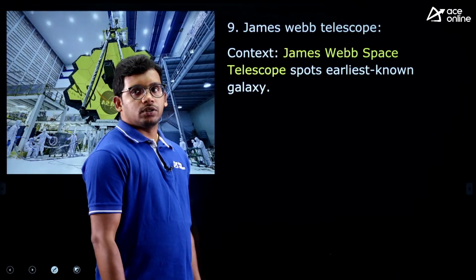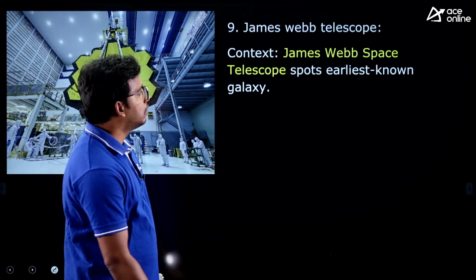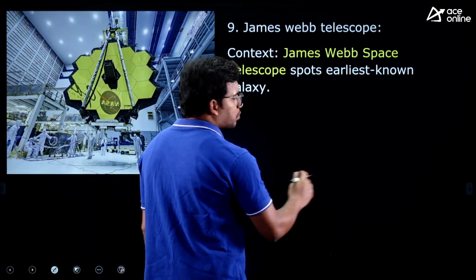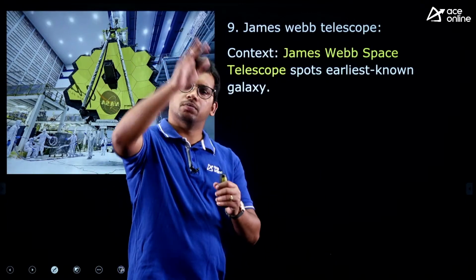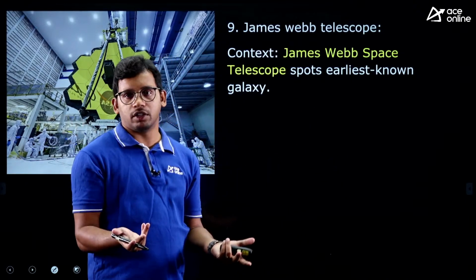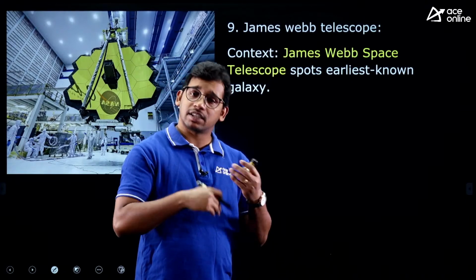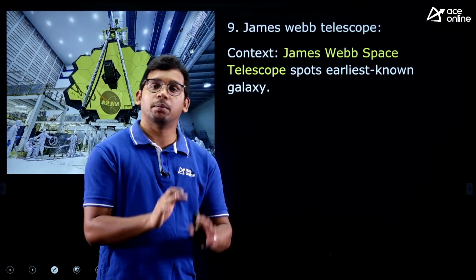Okay, so this is the last article, the James Webb telescope. A telescope is an instrument to look over larger distances, and this is a type of telescope. Very simple. Make it a very simple thing. Don't make it complex. Understand from the very basic level, so you will remember it for a longer time.